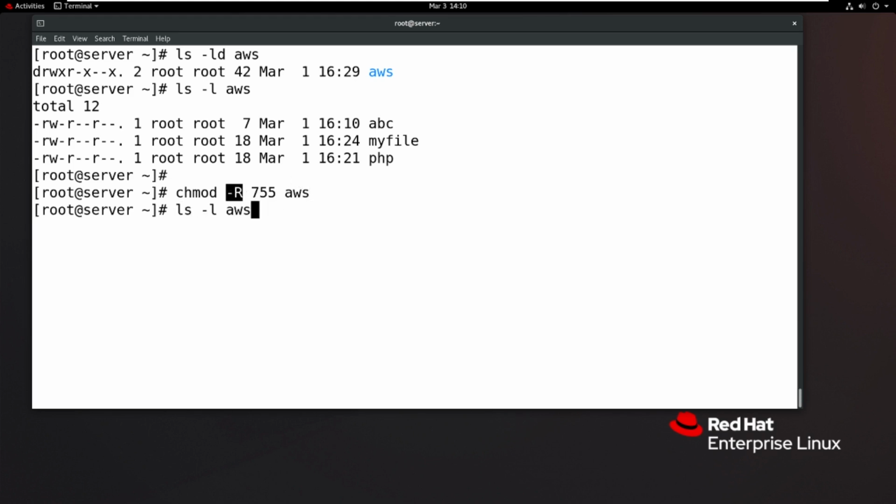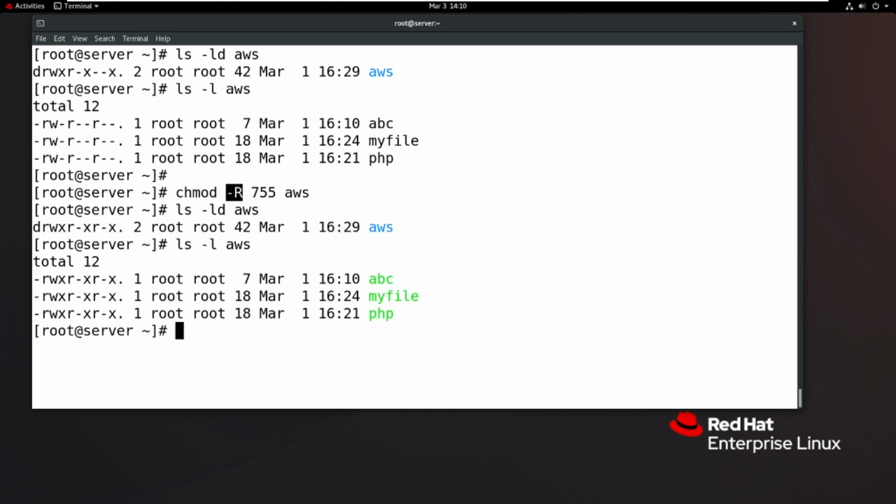Then check it: the folder AWS is 755, the subfiles of AWS are again 755. So if you want the entire folder with the same permissions, then you can use -R. But without R, the permissions are applicable to only the parent but not any subfiles and subdirectories. That is called what? R. R for recursive.